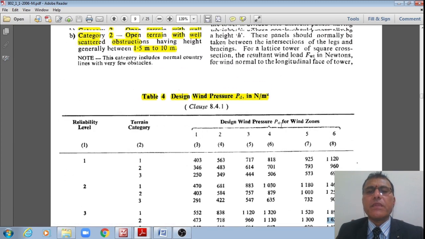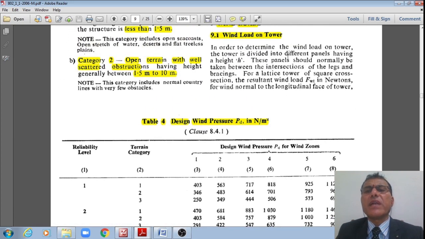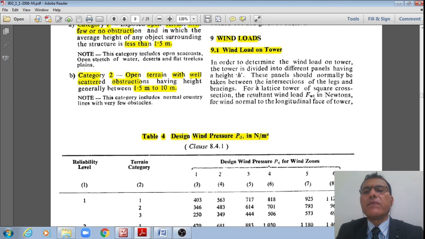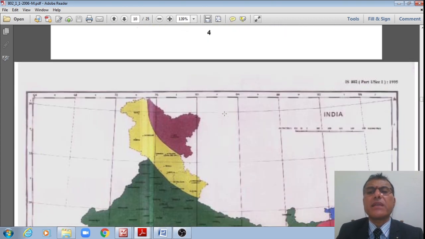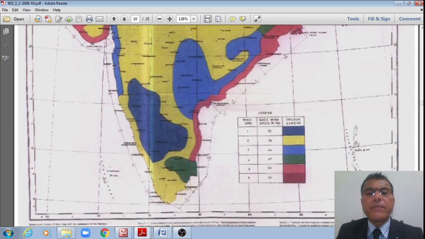Then once I examine this, now let us see the wind loads on the towers. For lattice towers of square sections, the resultant wind load FWT in newtons for wind normal to the longitudinal force on the tower is now given by this.